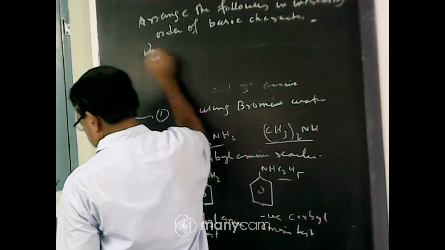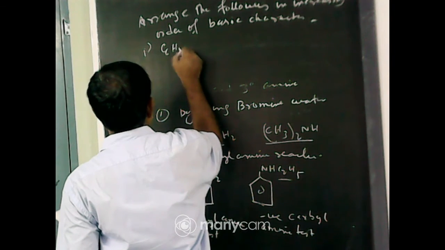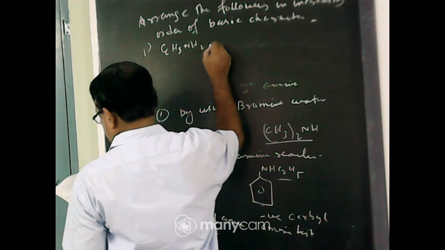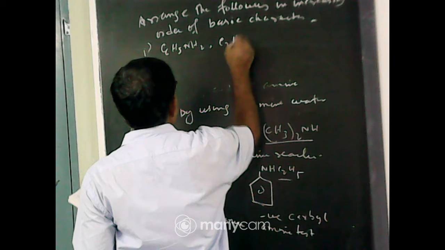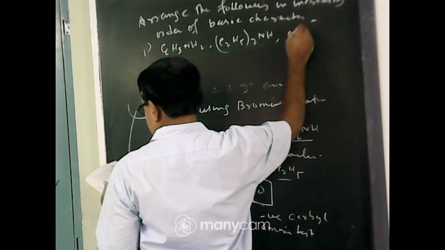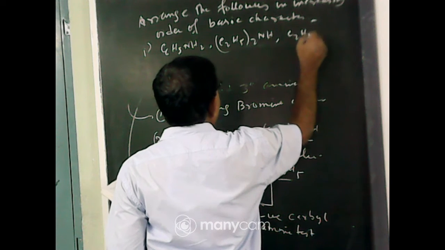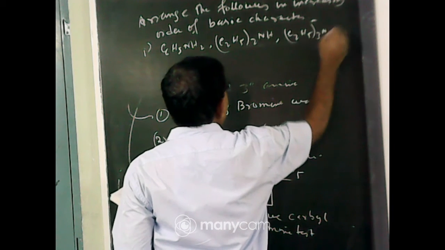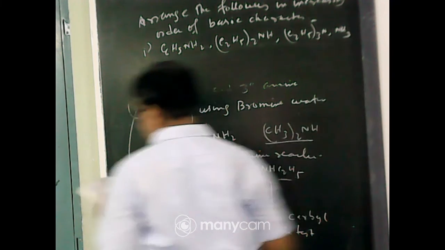Number 1, C6H5NH2, (C2H5)2NH, (C2H5)3N or ammonia.